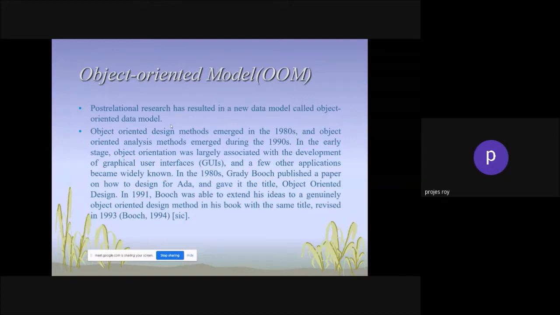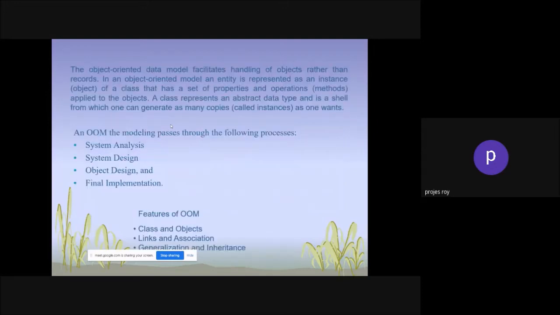That basically came in the 1980s. It's used specifically for the graphical user interface. The graphical user interface, the way we use computers graphically today, is called a graphical user interface. And in the graphical user interface, everything in programming is considered an object. That's why it is called the object-oriented model. So OOM has many features.